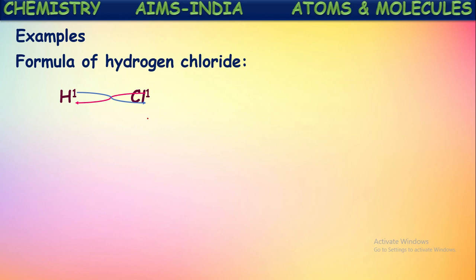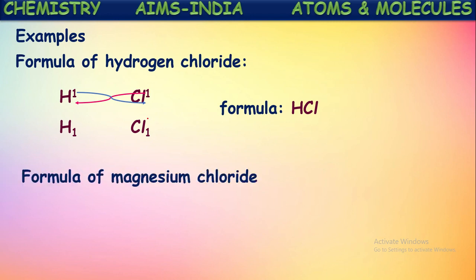So what do we get now? H1Cl1. We already said, if the number is 1, there is no need to write it specifically, because if you write the symbol, it directly represents one atom. If there is more than 1 atom, then only the number should be written. If it is 1, no need to write. So the formula of hydrogen chloride now becomes HCl. Okay, let us try one more example.